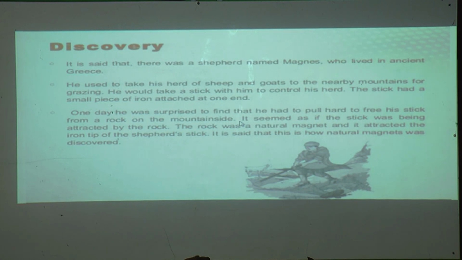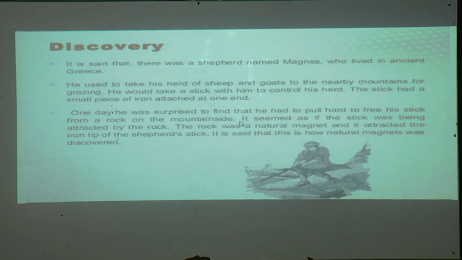So when he went on a mountain, he was using that stick to climb the mountain also. When he used the stick to climb, he kept the iron end on the mountain side. Why like this?